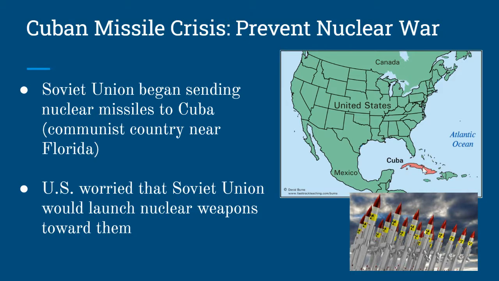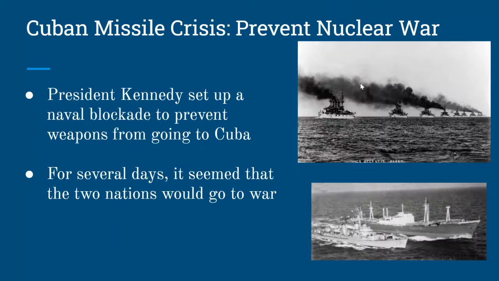in Cuba. The United States was worried that the Soviet Union was going to launch their nuclear weapons from Cuba toward the United States, and that would cause a lot of damage. So the United States was really worried about these weapons being shot from Cuba to the United States.